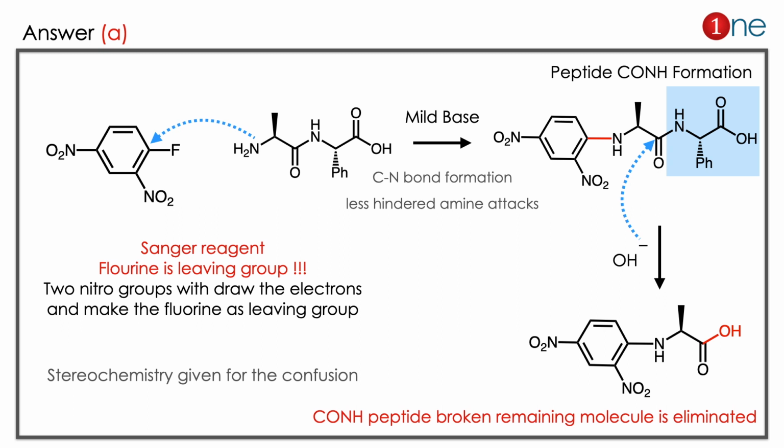Here stereochemistry is given for confusion. Here stereochemistry doesn't have any importance. Here you have to know only one thing, which is Sanger reagent, where fluorine is a good leaving group. Why we have to know this conversion is because here you have the peptide bond formation by unusual chemistry, which is fluorine removal.